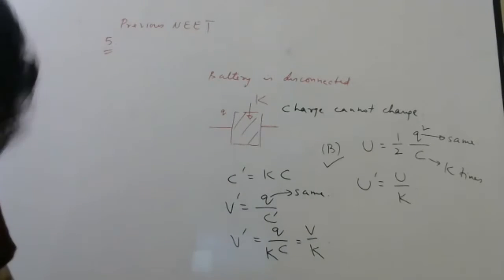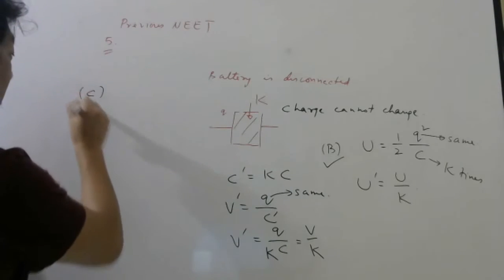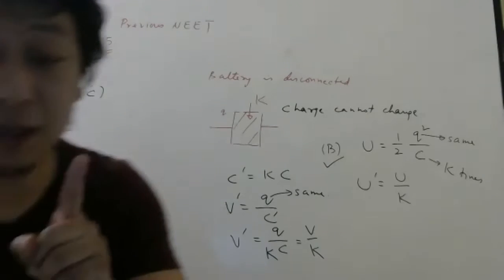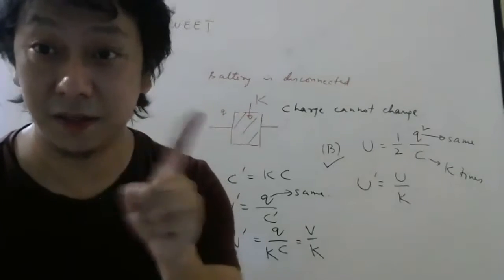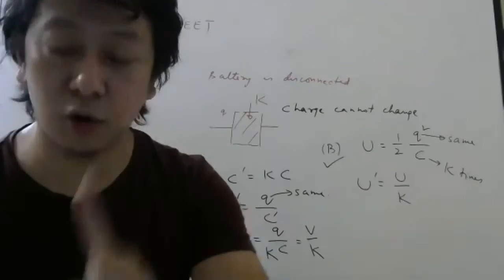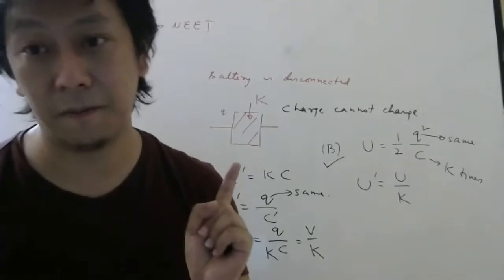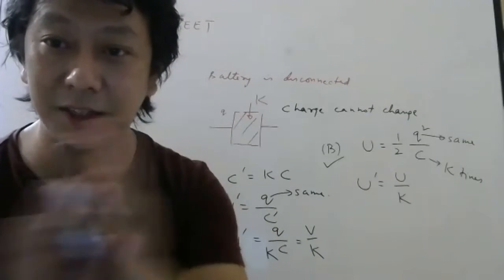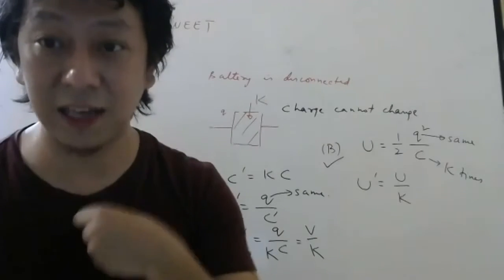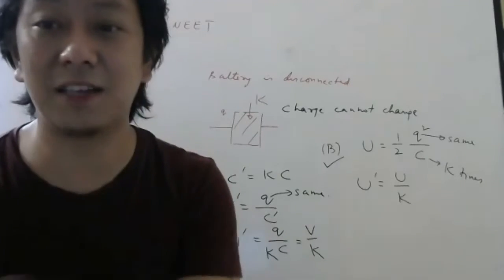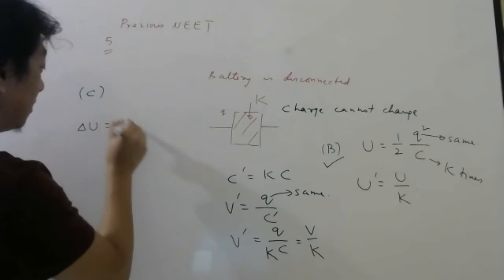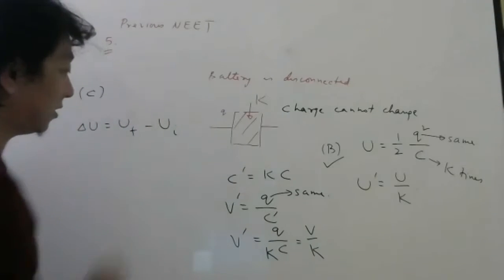Okay. So in option C, they are saying the change in energy stored. See, students, they said change. They did not write loss. Change means always final minus initial, whether you like it or not, it doesn't matter. Change means final minus initial. When I write loss, it means initial minus final. So change will be what? Final energy stored minus initial energy stored.